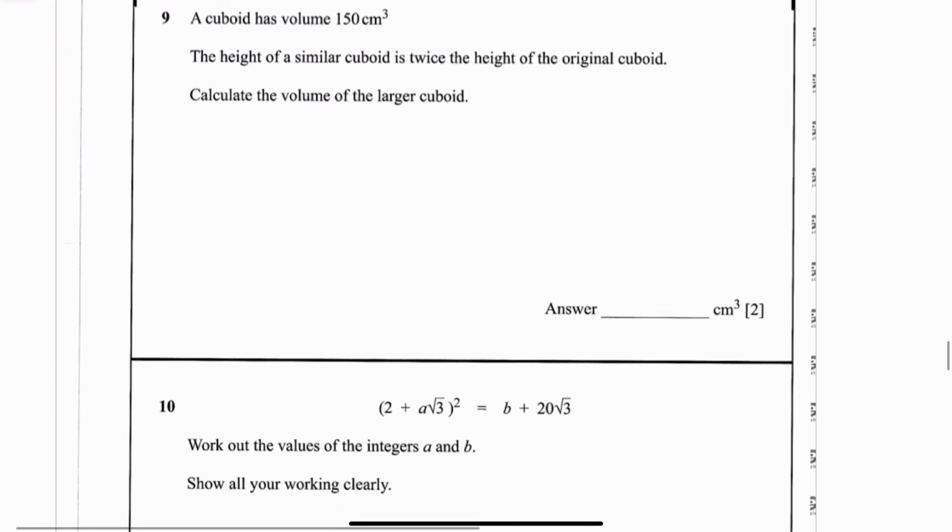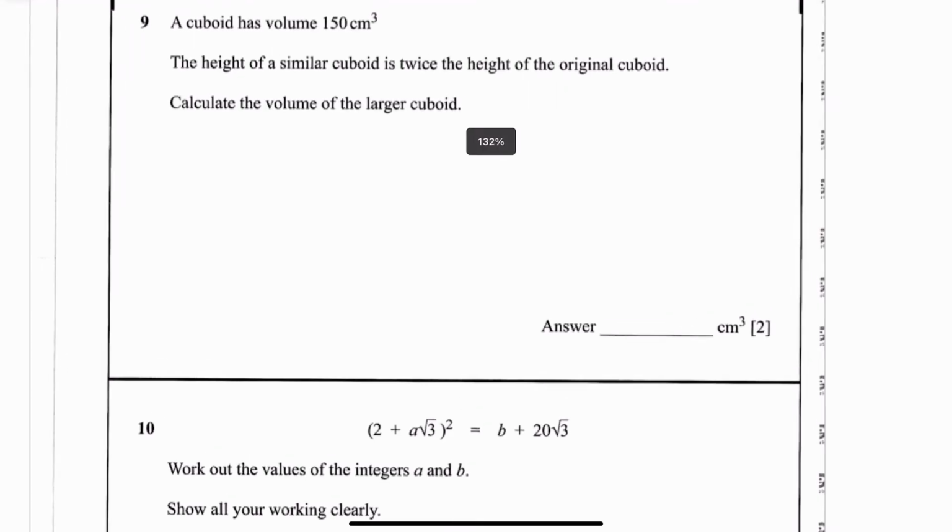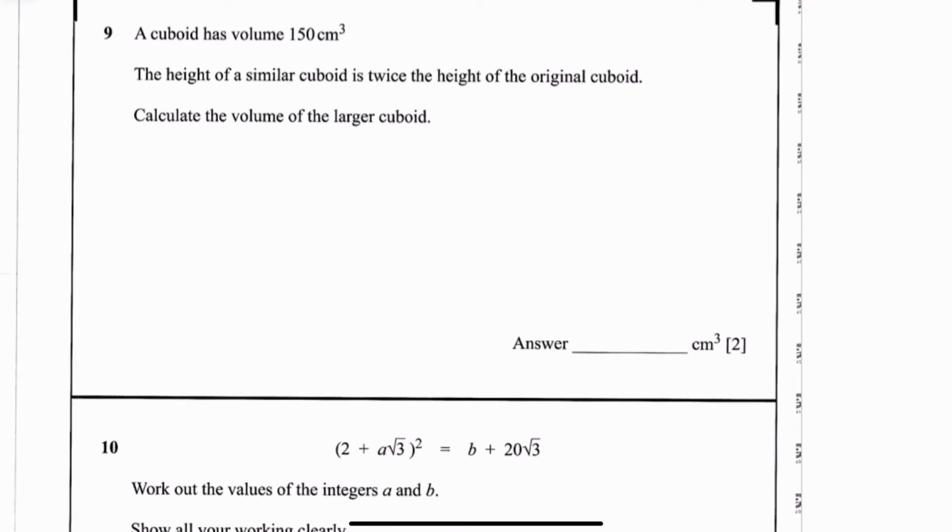Next one says, there's a volume, similar shapes. Cuboid has a volume of 150. The height of a similar cuboid is twice the height of the original. So, what do we got? Height of a similar cuboid is twice the height of the original. So this is for length, to get from small to big, you multiply by your scale factor k, which is equal to 2.